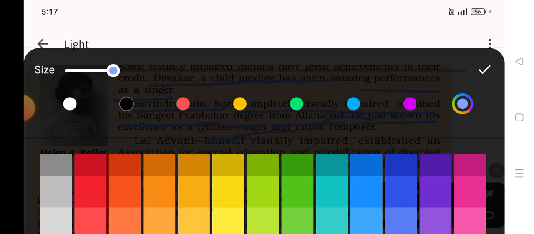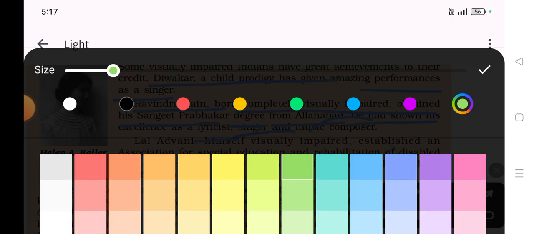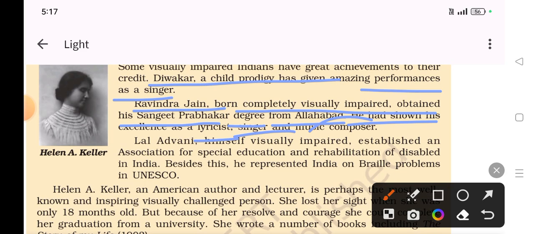Okay, so great child, very grateful. Lal Advani, himself visually impaired, established an association for special education and rehabilitation. I don't know the pronunciation of this word, even the meaning. Of disabled in India. Besides this, he represented India on braille problems in UNESCO.